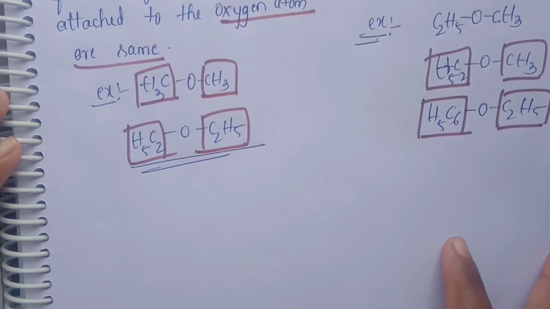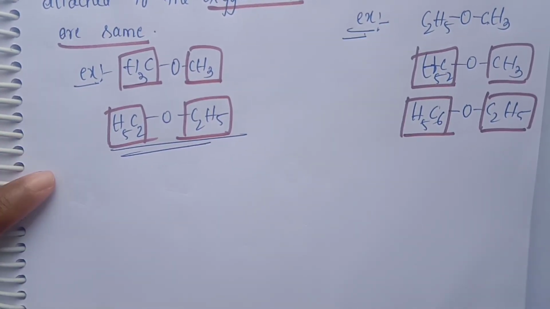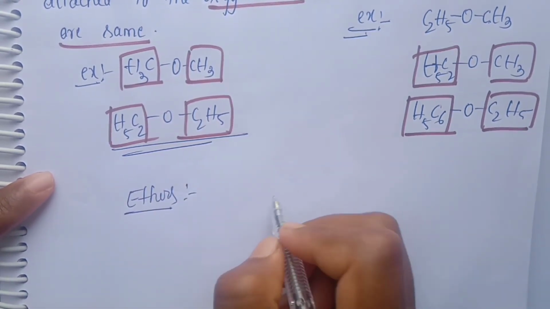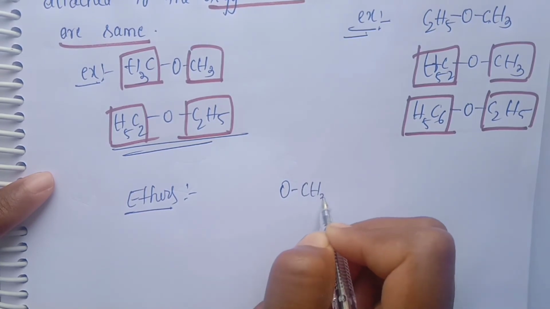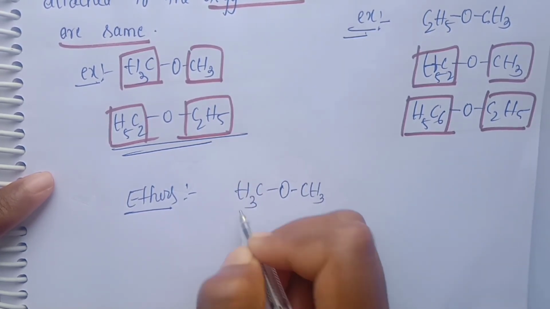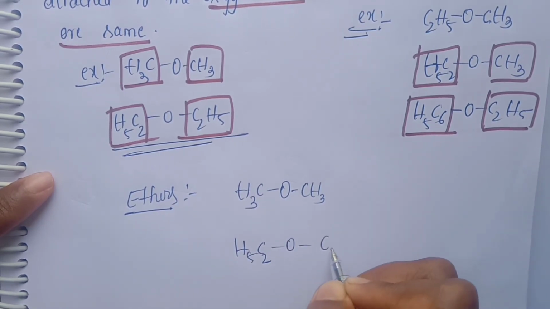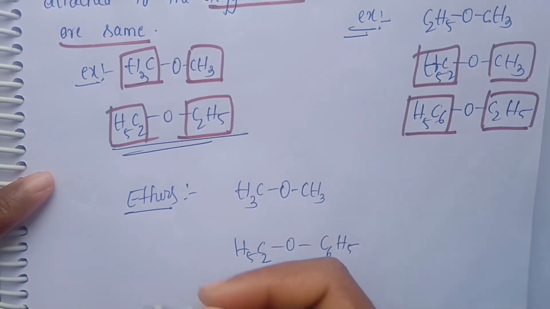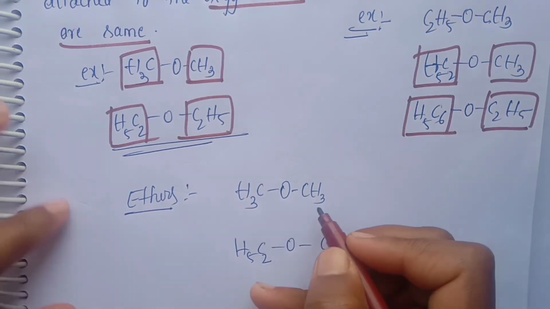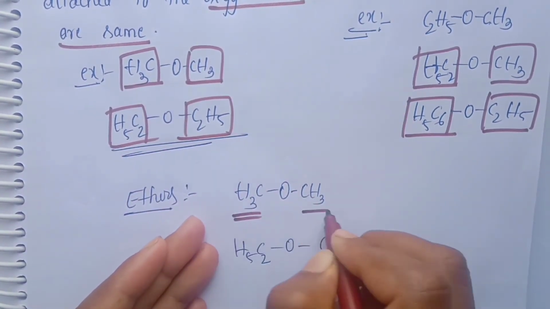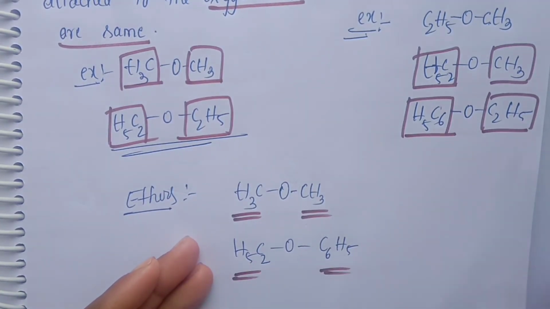Based on what concept? Here I will show you what is meant by ethers. Oxygen is bonded to two alkyl groups or aryl groups, like C2H5O C6H5. Here the two groups are same or the two groups are different.